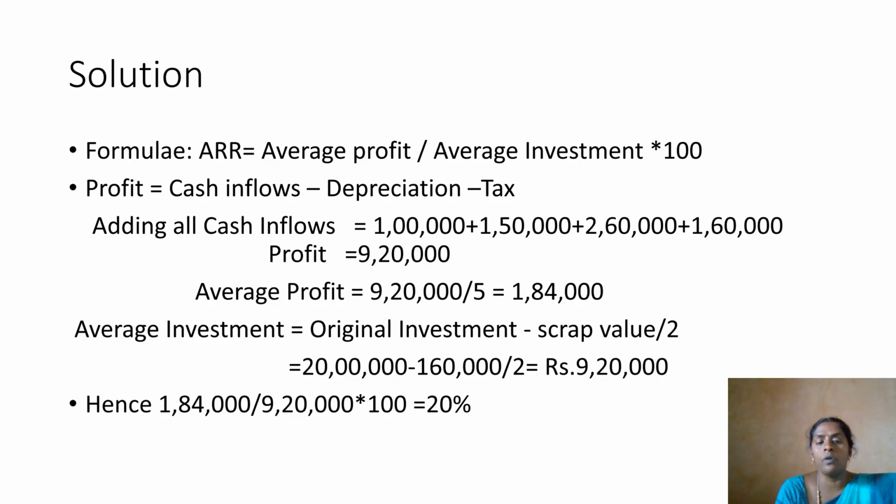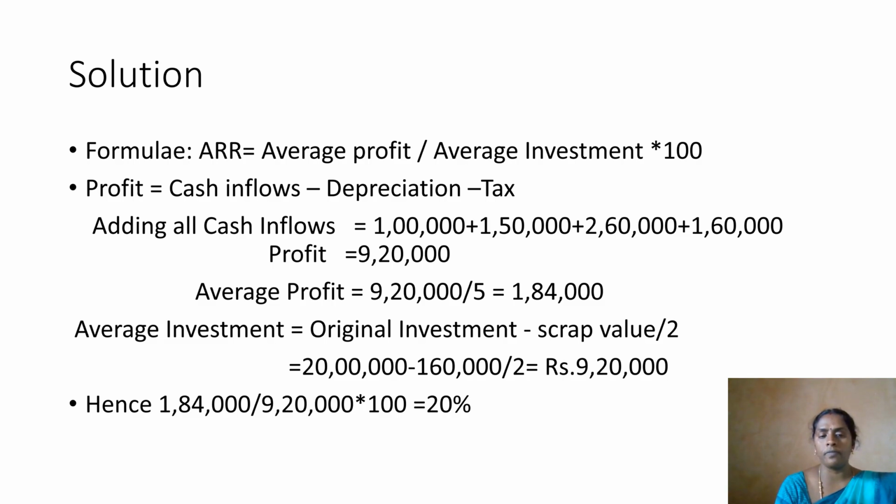Now we need to find the average profit. How to find it? Average profit is nothing but profit divided by number of years. Profit is 9,20,000. How many years are given in the sum? 5 years. So 9,20,000 divided by 5 is 1,84,000, the average profit.